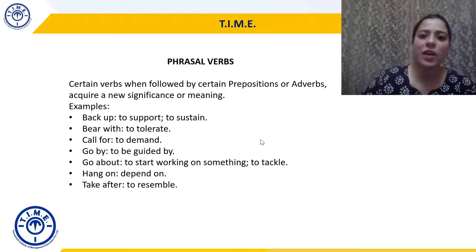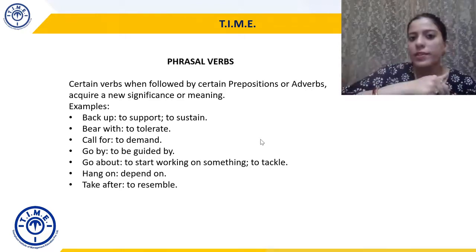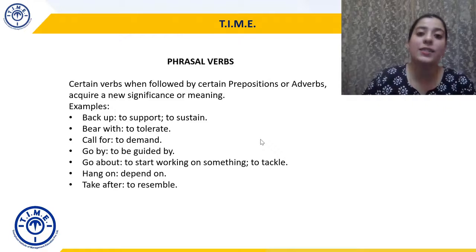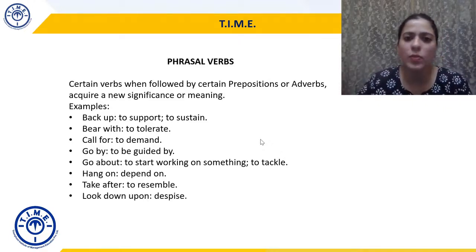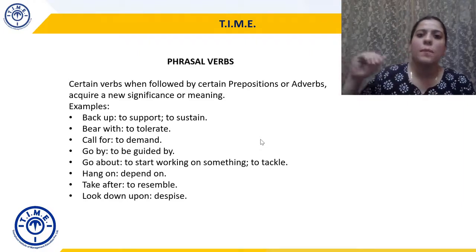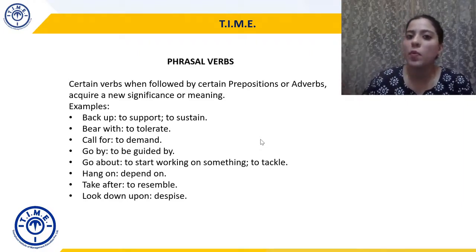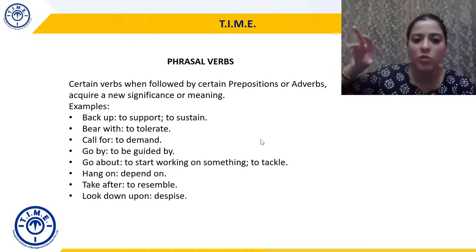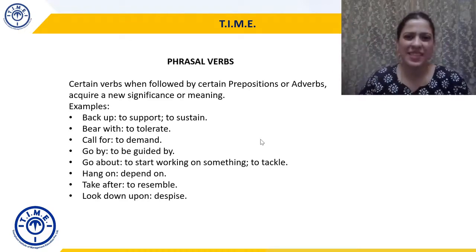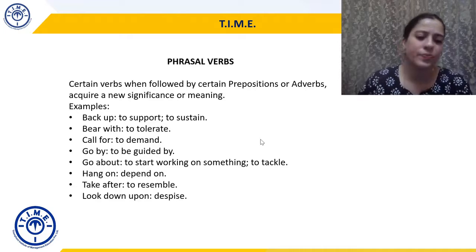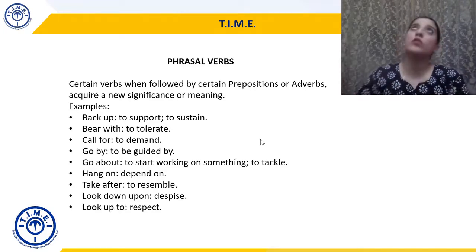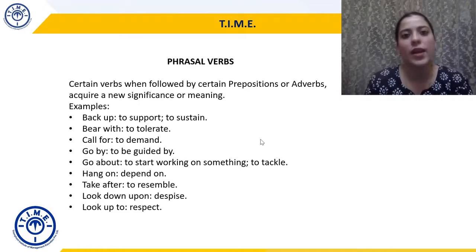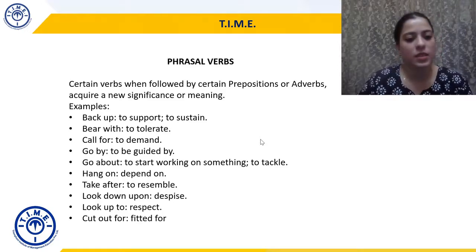Take after, to resemble. He takes after his mother. So is he literally following his mother? No, he looks like, he resembles, he takes after his mother. Look down upon, despise. So many elite look down upon the poor. So those who have money look down upon those who do not. So despise, a sense of hatred, a sense of disgust. Look up to, you respect. I look up to him as a leader. So are you literally always looking up like that? No, you are actually talking about respect, a feeling of admiration, right?